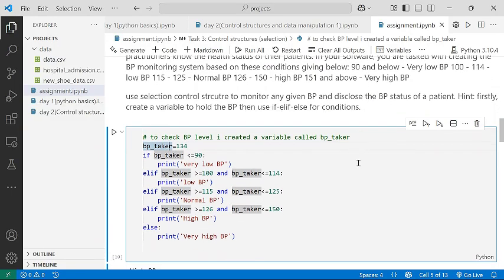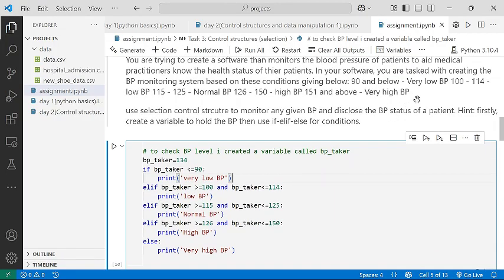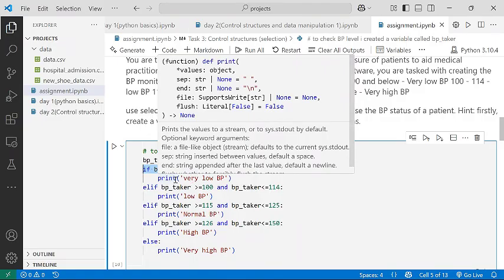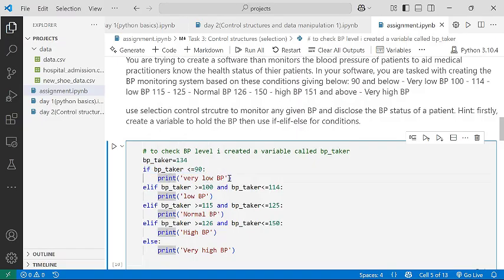So it means if our BP taker is between 0 to 90, it should indicate very low BP. So I said if BP taker is less than or equal to 90, because numbers between 0 to 90 we represent as less than or equal to 90. So that's the first condition. You can see I wrote it here. And then if that condition is met, it should print very low BP.